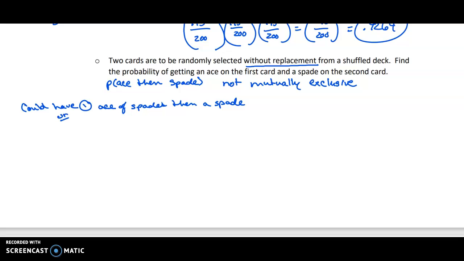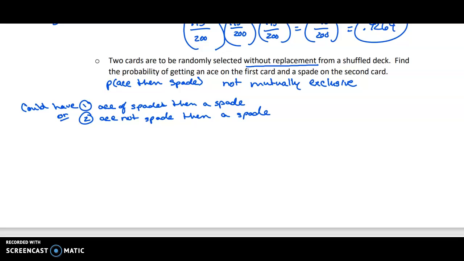That's scenario one. That's using that idea that it's not mutually exclusive. Or we could pick some ace that's not a spade. There's 3 of those in the deck. And then pick a spade. So to figure this probability out, we're going to have to find each one of those using the multiplication rule and then add those together.